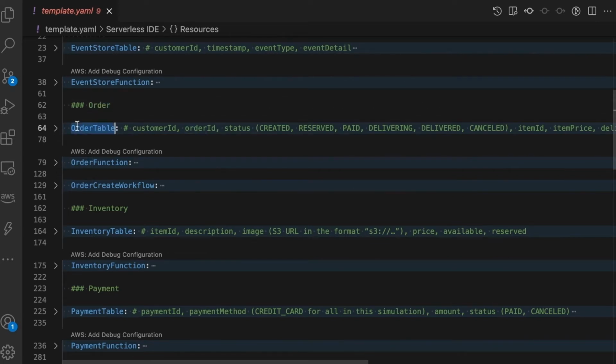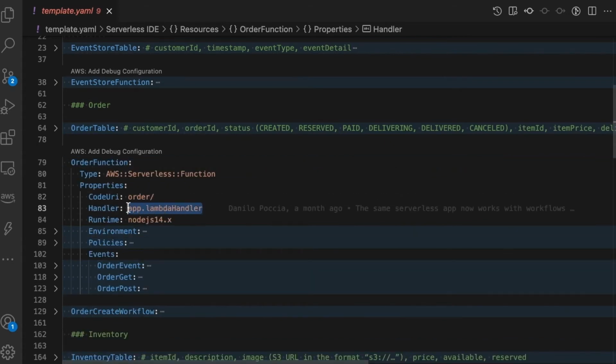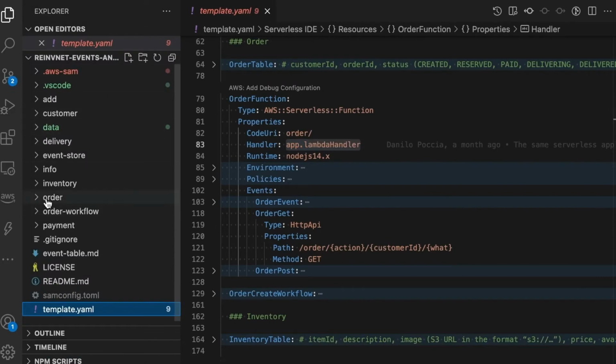Everything is defined in the same template YAML. So the order microservice has an order table and then a huge function that does a lot of things. If we open the function, we can find the code for that function, and we can see how that function gets triggered. Because this is the first event in our demo, it will be the external API that we are getting through the web application or the mobile app. And that will be a GET, where we are going to pass the order create, the customer 1, for example, and the item 1. And then if we go to the code, we can see what is going on there.